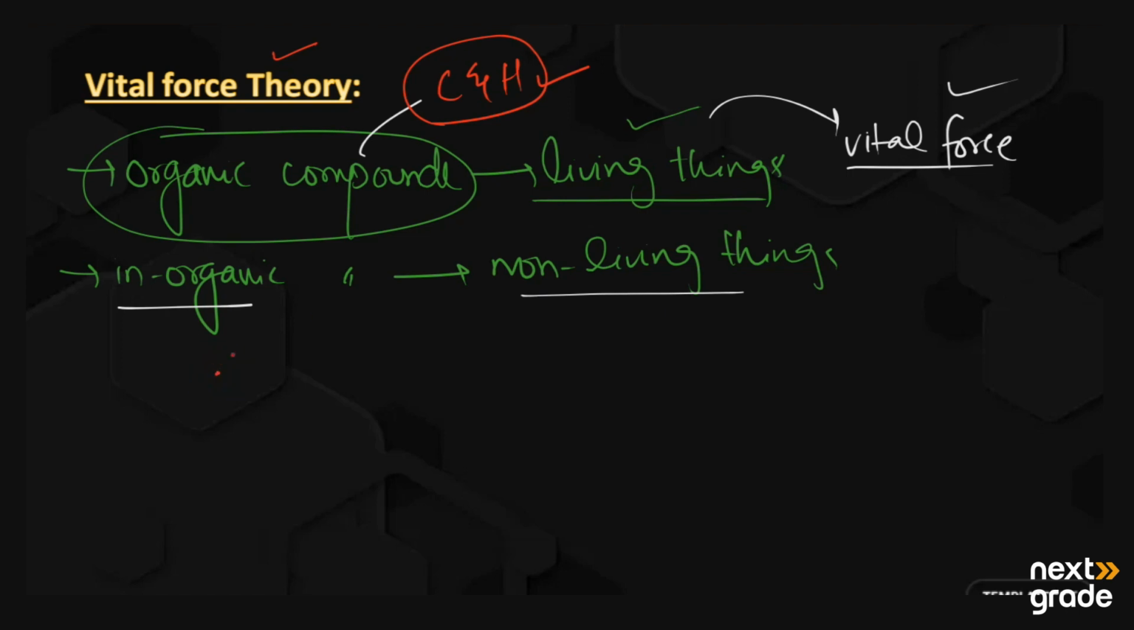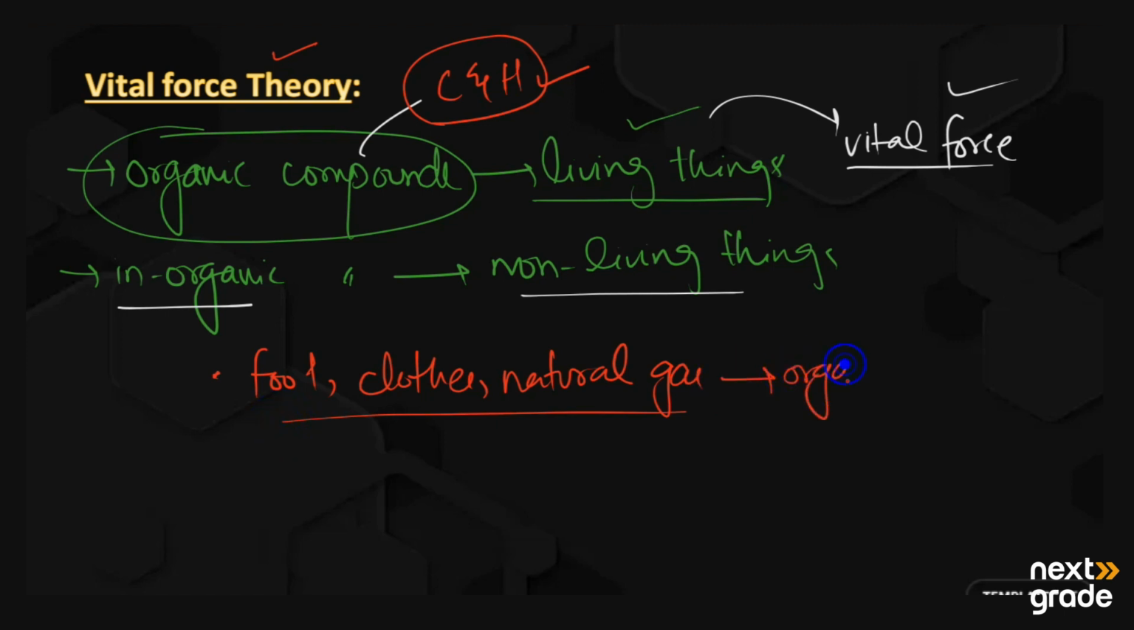our daily life. And what type of uses do we have in our daily life? We have the use as food for us to eat, or the clothes we wear, and the natural gas that we burn for cooking or use in industry. All these are organic compounds. So they have a lot of applications in our daily life.